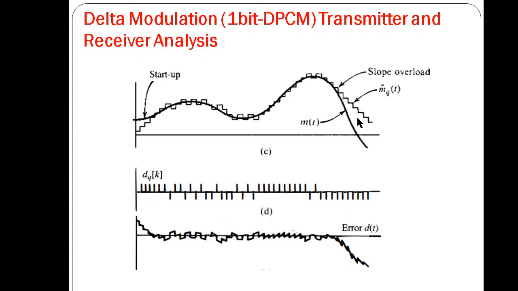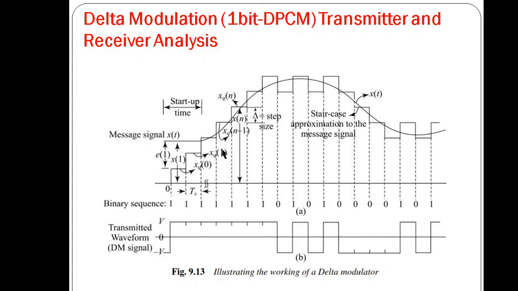So this is our actual signal, and this is the demodulated signal using the delta demodulator. This is the signal that will be transmitted, and this will be the error. When the slope is very large, the signal will either quickly rise or quickly fall. So the demodulator or modulator will not catch this message signal. It will not catch this slope, and there will be slope overload error.